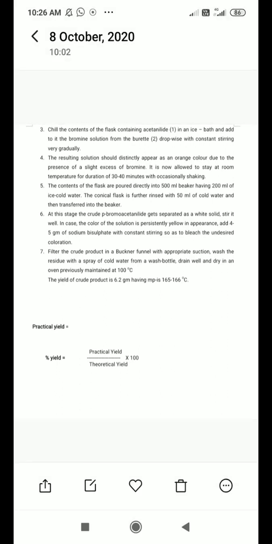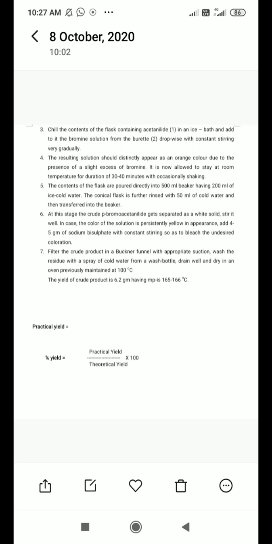Very good. Okay, and you should perform the melting point of your synthesized product, and that would be 165 to 166 degrees Celsius. Now percentage yield, we have seen previously how to calculate it. The percentage yield is equal to practical yield divided by theoretical yield into 100. This is the calculation formula.